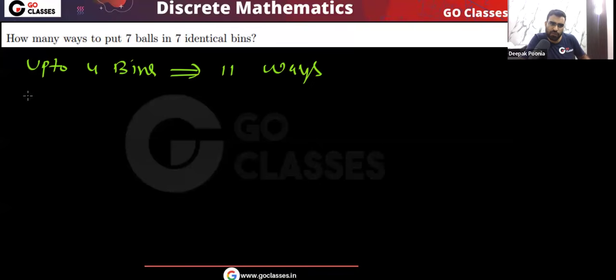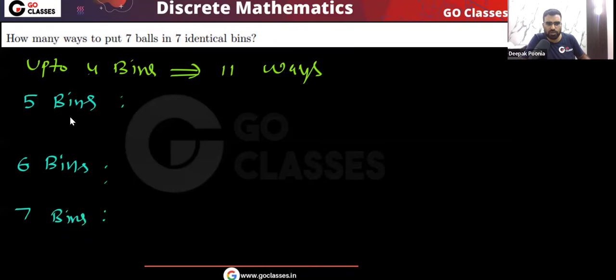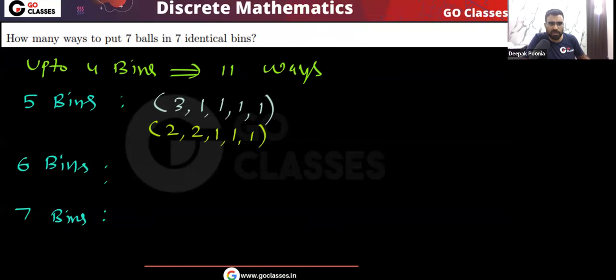Now let's see, if you use 5 bins, 6 bins, and 7 bins, what will the answer be? Because we have 7 bins. So let's see what distributions are possible. If you use 5 bins, then 3-1-1-1-1 is possible, or 2-2-1-1-1 is possible.